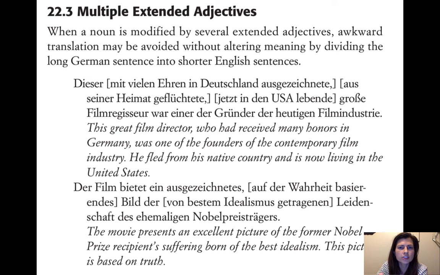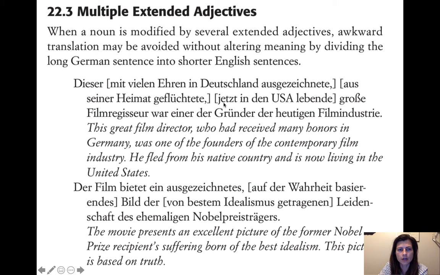Then we have multiple extended adjectives. So this is just when you've got several of these in a row, which can certainly happen in German, because Germans are so used to these, especially in academic writing. But in English, it starts to sound clunky real quick if you try to translate them word for word, especially when there is more than one in a row.